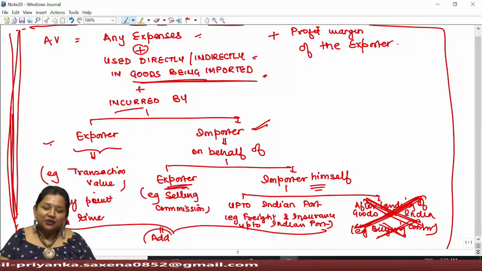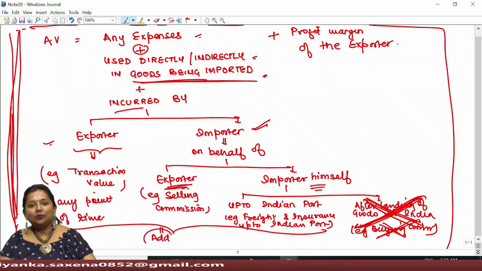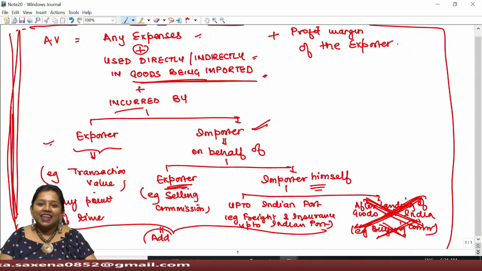So here we conclude rule 10 along with today's session. Next, under session 3 for valuation, we'll conclude this chapter.